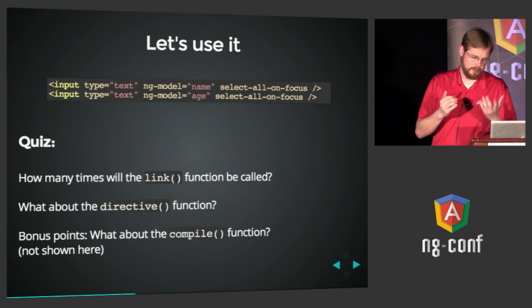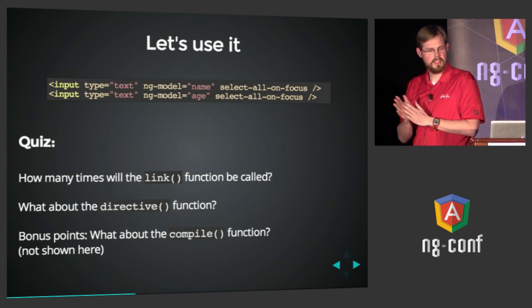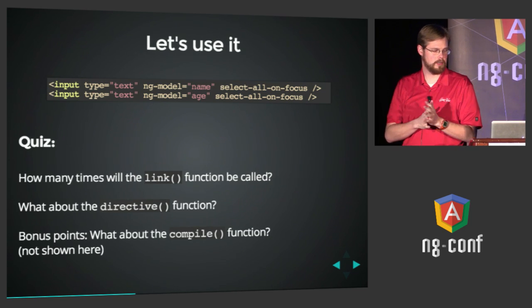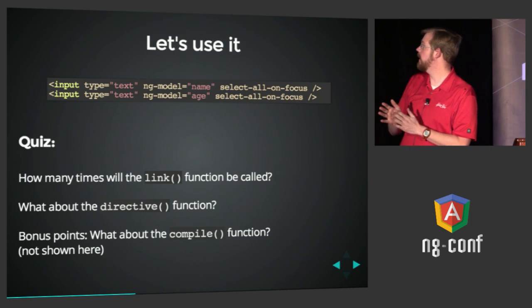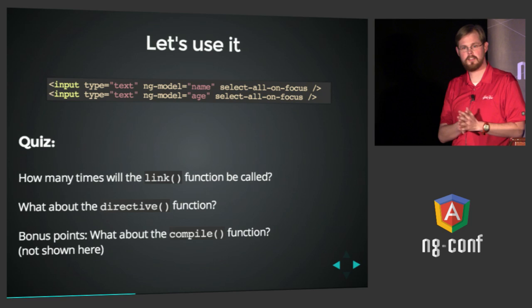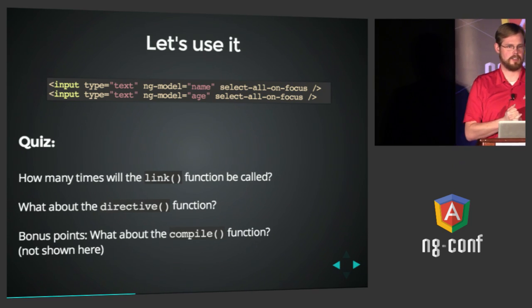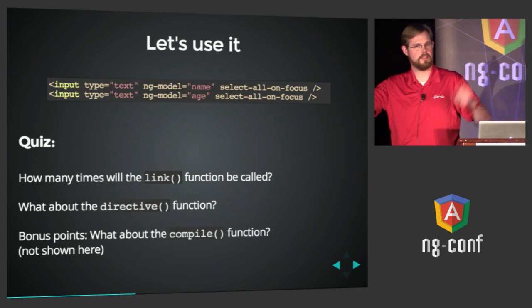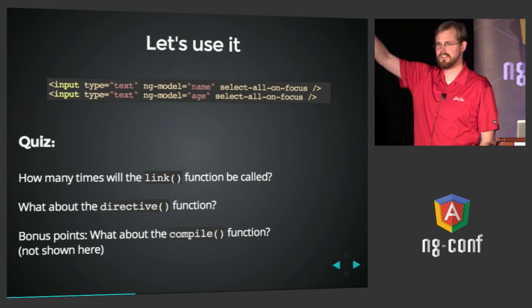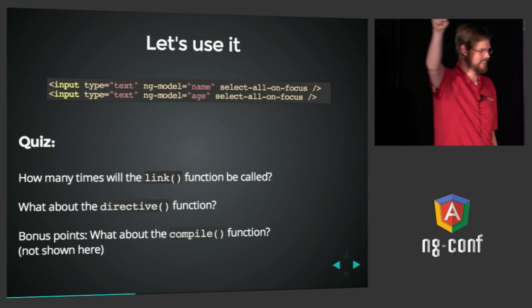Okay. There we go. So a little pop quiz then. In this case, we have 2 input boxes, one called name, one called age, and they both have our new directive called select all on focus. So just pop quiz for the group. How many times will my directive's link function be called? Just hold it up with your hand. Very good. Excellent. 2 times.